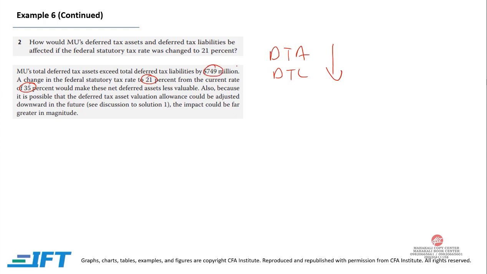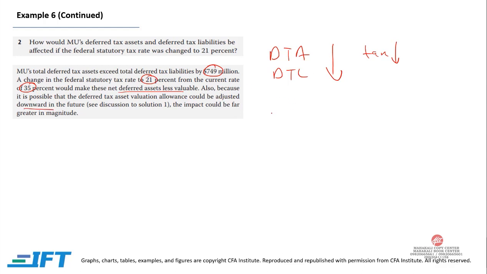So deferred tax asset was more than deferred tax liability by 749 million. A change in the federal statutory tax rate to 21% from the current rate of 35% would make this net deferred tax asset less valuable. So both deferred tax asset and deferred tax liability would go down as the tax rate goes down. Also, it is possible that the deferred tax asset valuation allowance could be adjusted downwards.